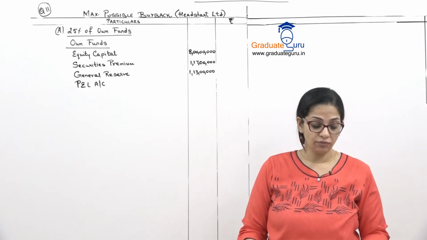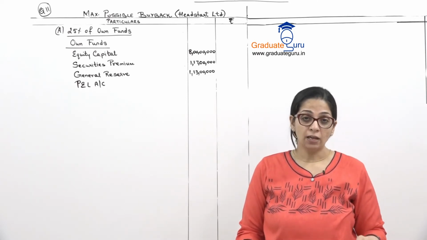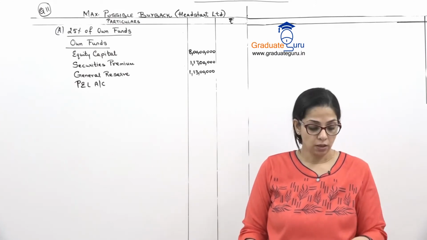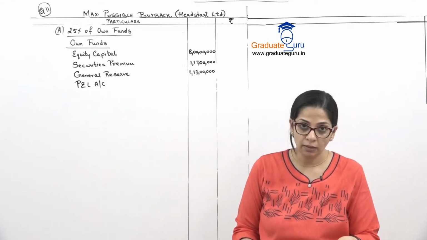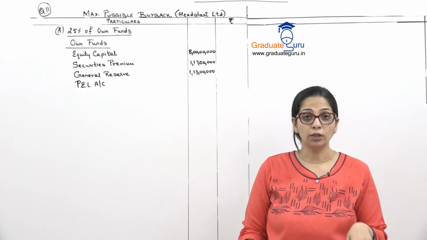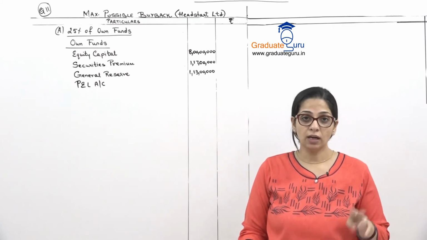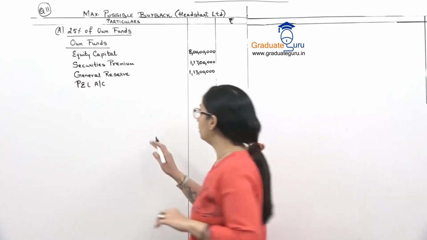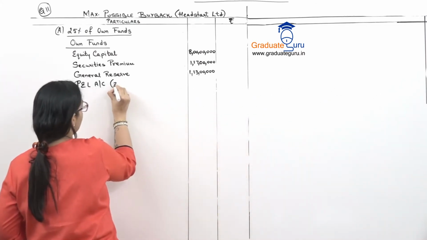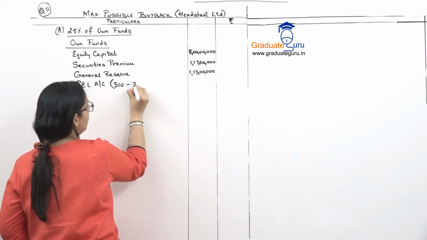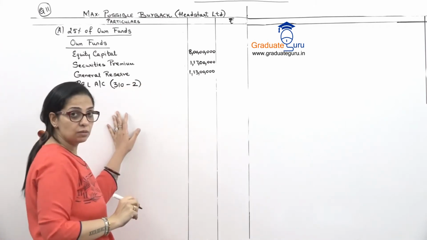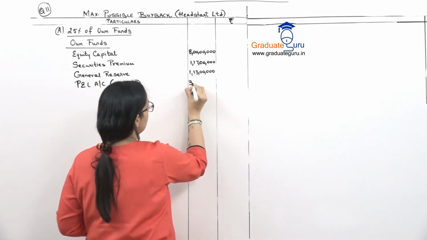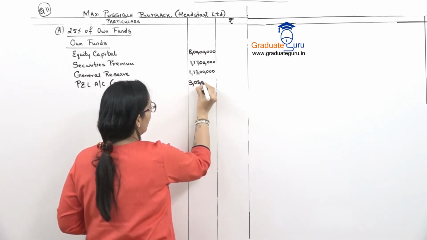But we saw that we are selling investments. Investments sell karke we are making a loss of 2 lakhs. 50 lakh के investment I am selling for 48 lakhs. 2 lakh का जो loss है I will subtract from my P&L. So 310 lakhs minus 2 lakhs. So that is 308 lakhs, which is 3 crore 8 lakhs.